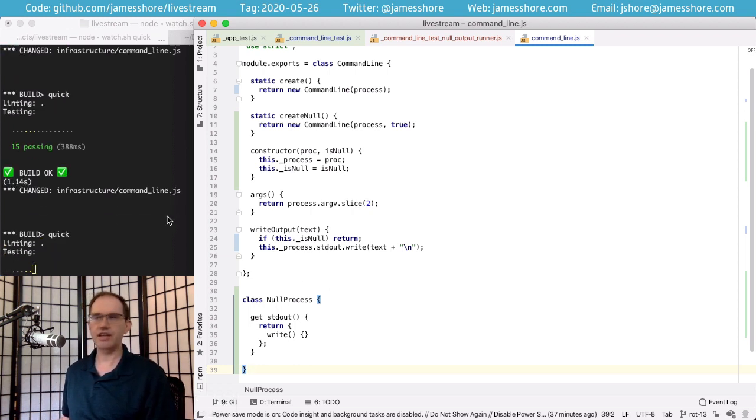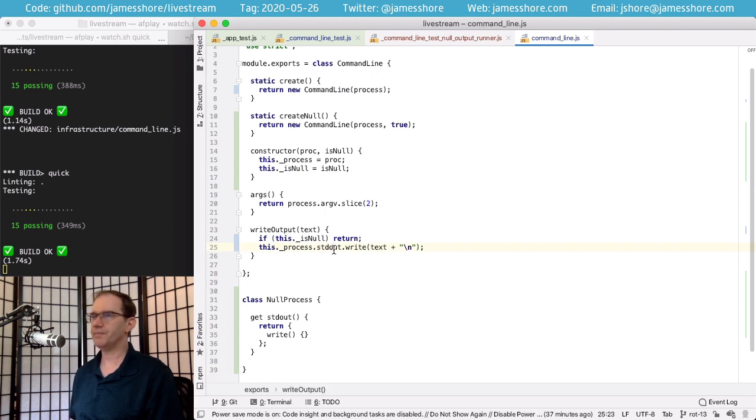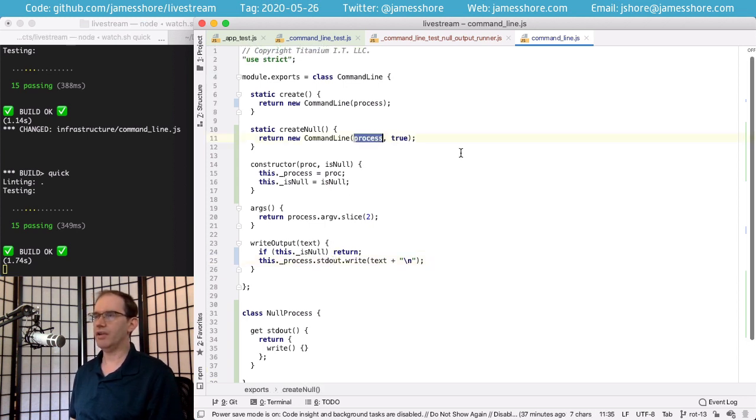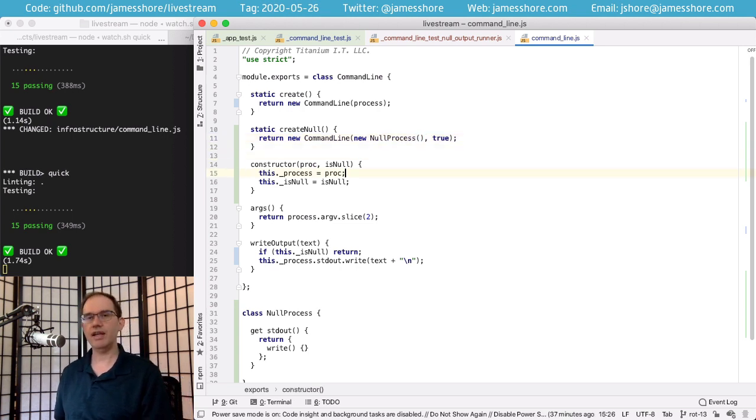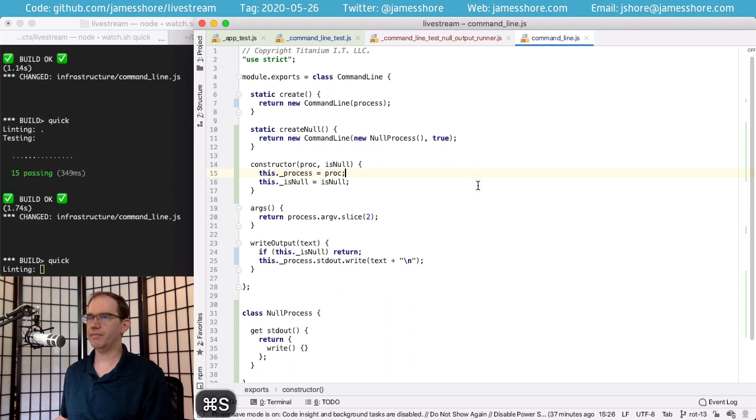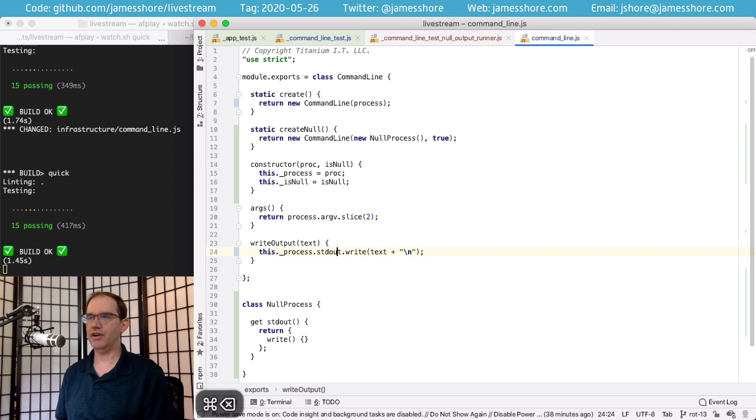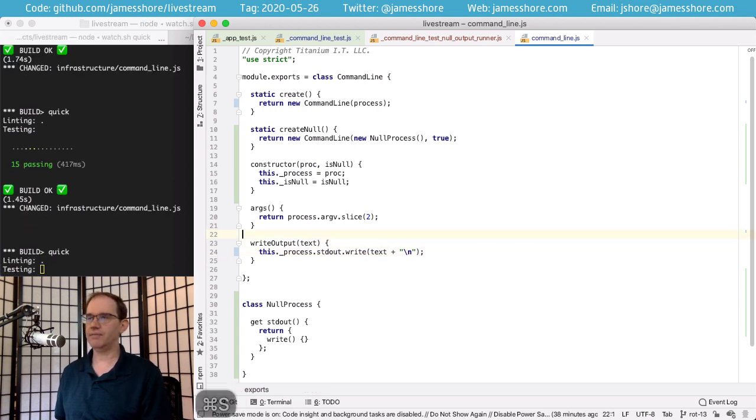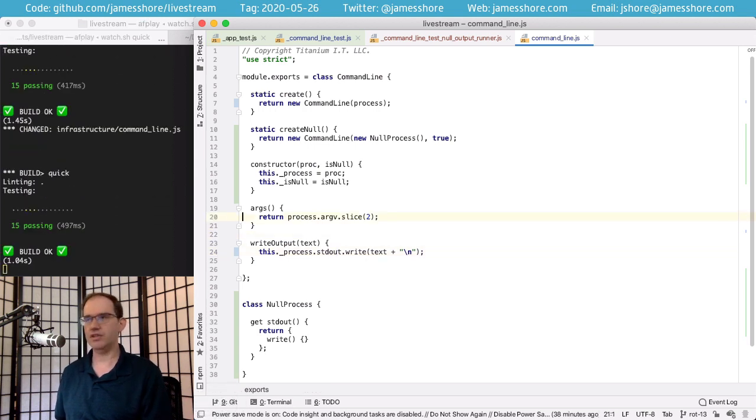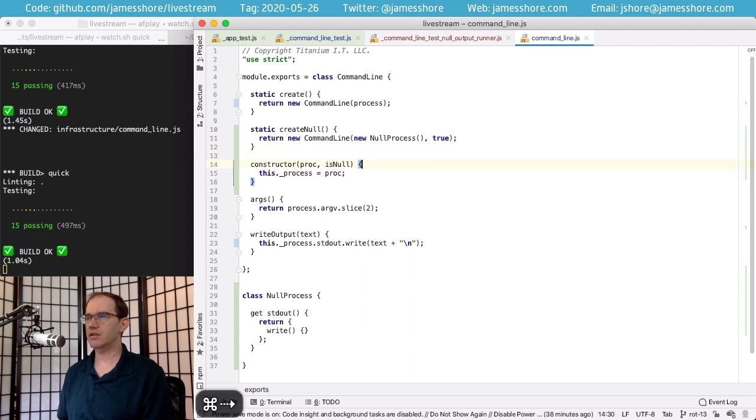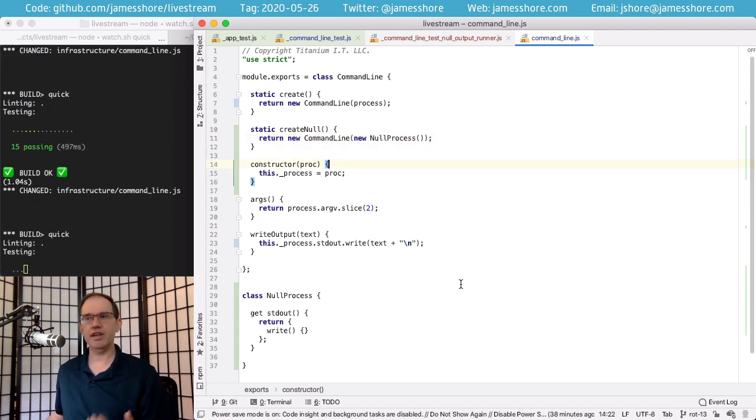Now we're not using this yet, so it's not going to do anything. But now here in create null, I can say new null process. Pass that through instead of the real thing. And if I've done that, then now I don't need this is null. And the code still works. We don't need this. We don't need that. We just implement this with an embedded stub.